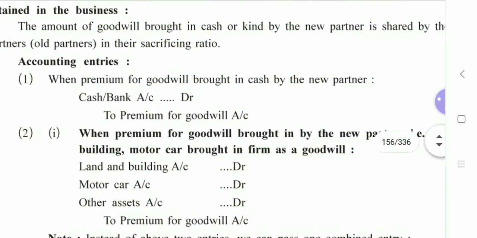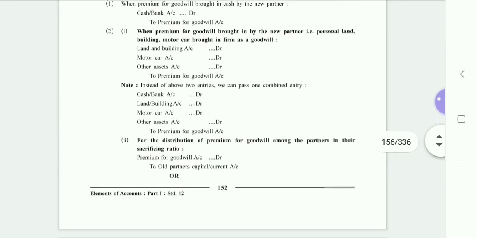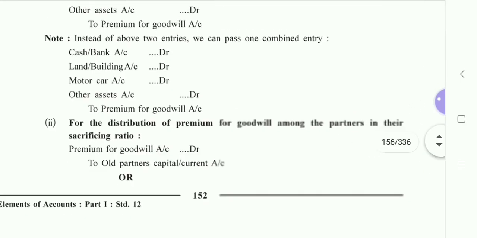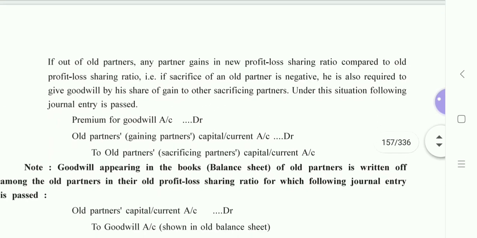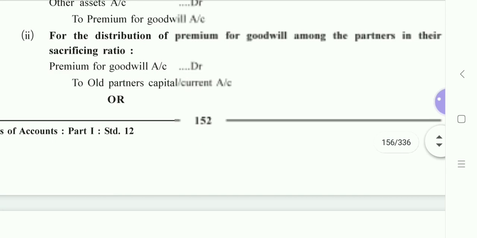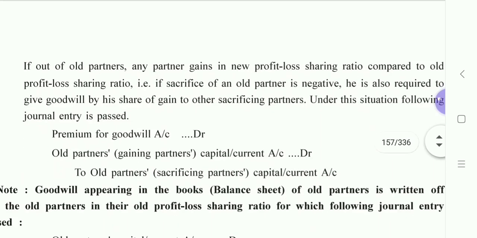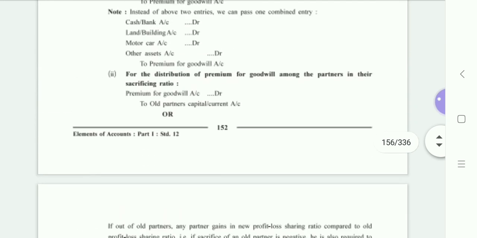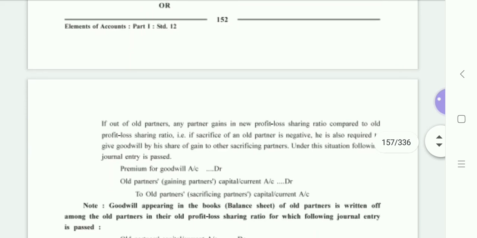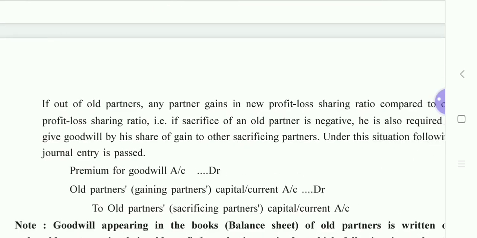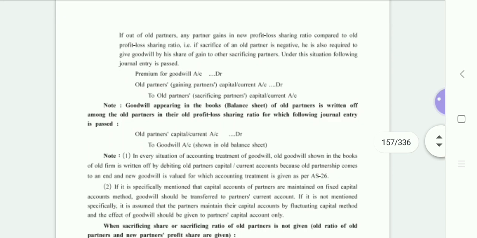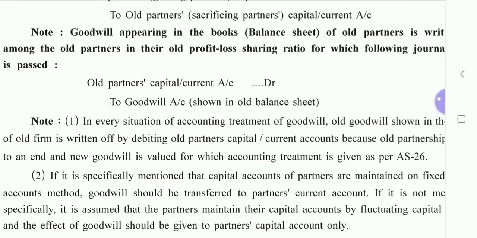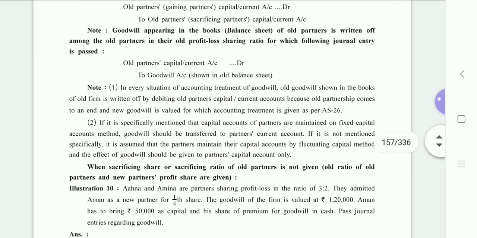The first journal entry, the second one can be considered this, or you are going to write this in an option. That means you are writing first as well as this one. They've written 'or' here, that is what I mean. You are not supposed to write this explanation, you are supposed to read it. And you will also write this journal entry, and that's all.